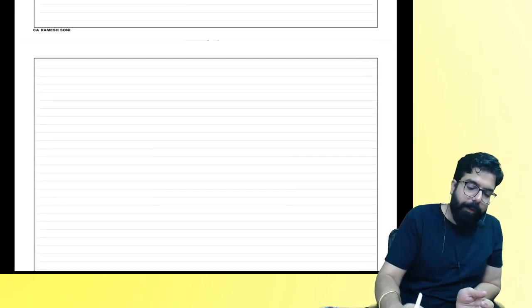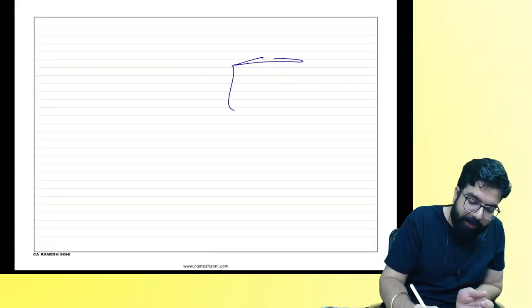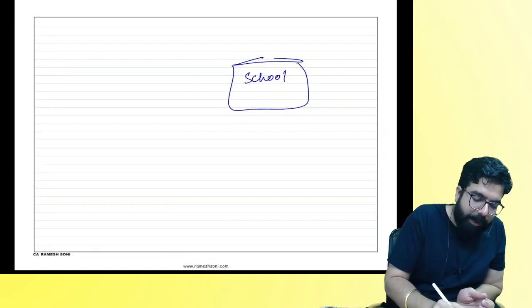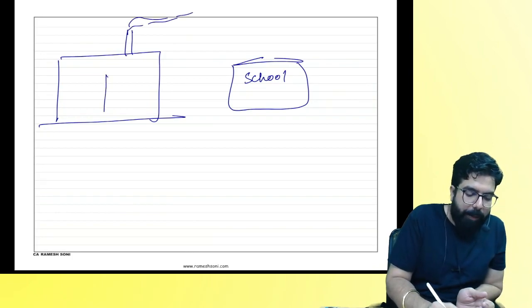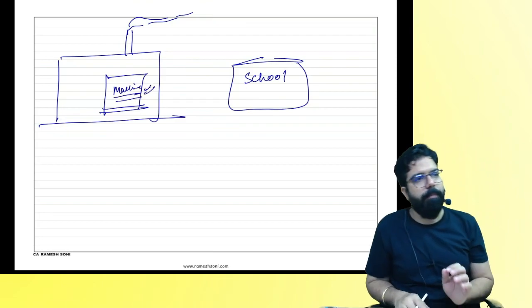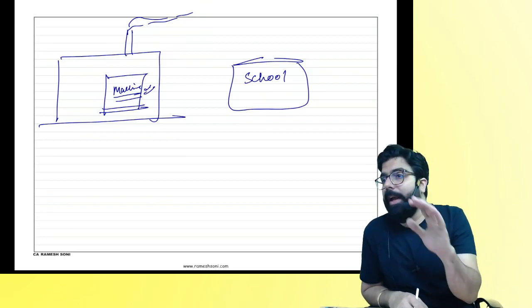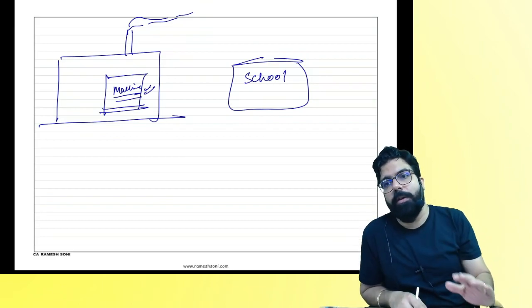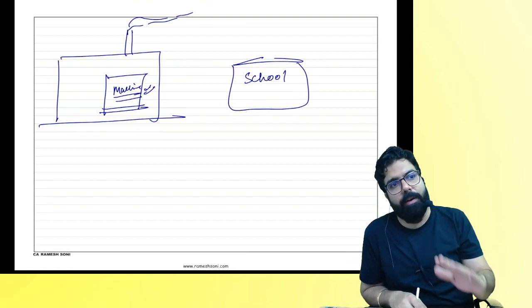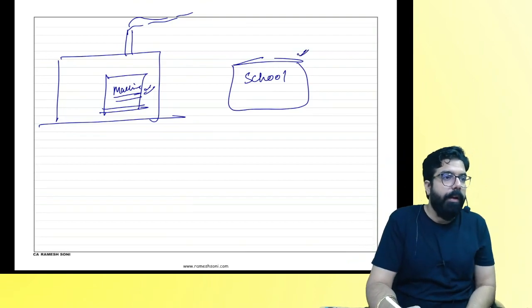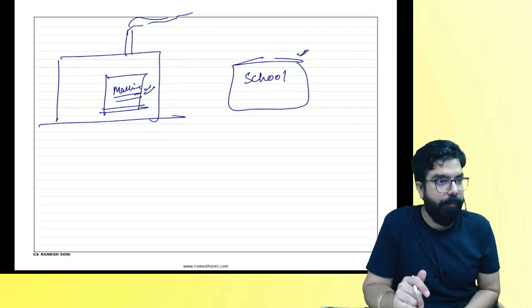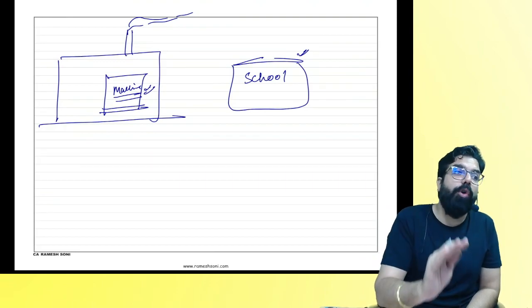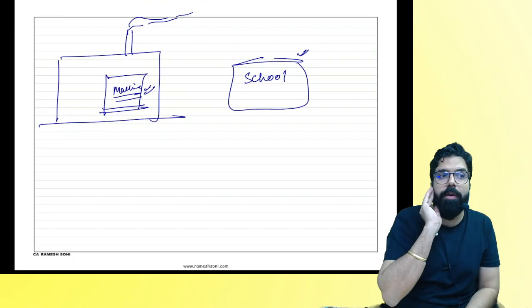For an example, people over here. There is one school here. This is a school. And supposingly, this is my factory over here. And factory may big machines, etc. This is a machine. Okay, everyone. And there is a lot of noise which comes out of the machine. Now, the local area ka municipality, there is no problem because I've got the clearance that I can operate the machines over here. But the school has a problem. Whenever I start the machine, the students can't listen to the teacher only because so much noise is there. So the school told me, sir, please don't operate the machine between 9 to 12 o'clock when our school is going on.